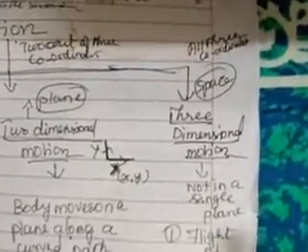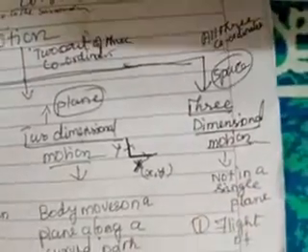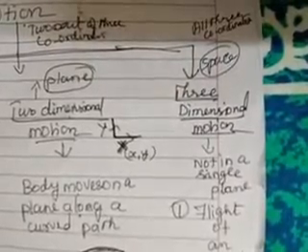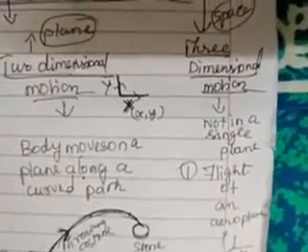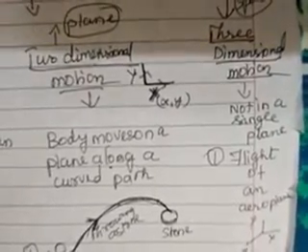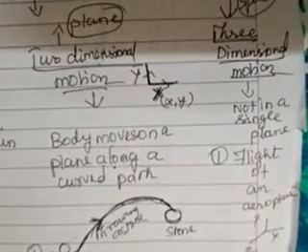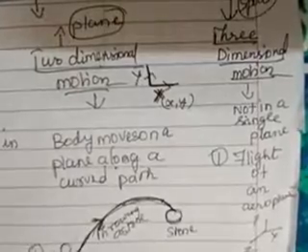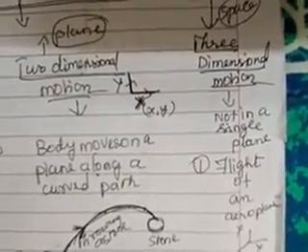Now let us understand about three-dimensional motion. We understood one-dimensional motion, two-dimensional motion. So after learning this, what are we going to consider in this chapter? We are not going to consider two-dimensional motion or three-dimensional motion. We are only dealing with one-dimensional motion. All the numericals will be based on one-dimensional motion. That is why the name of the chapter is motion in one dimension. Just a car moving with a velocity, a bike moving with a velocity, a stone is thrown from a height or dropped from a height. All the problems will be based on one dimension only.